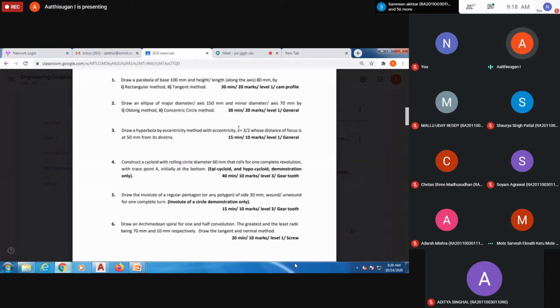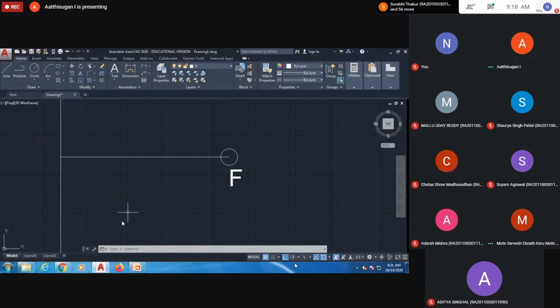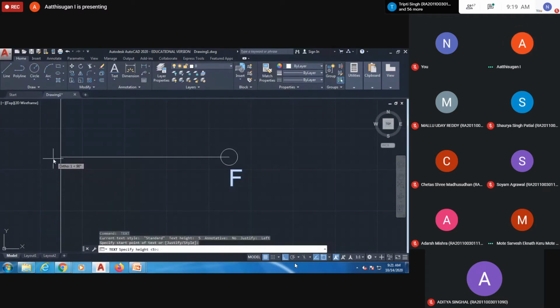Again repeating, the 3 represents the distance from focus to vertex, the 2 represents vertex to directrix. That is known as eccentricity. So focus to vertex is divided by vertex to directrix. This is the directrix. Suppose I'm taking D as the directrix, this point.